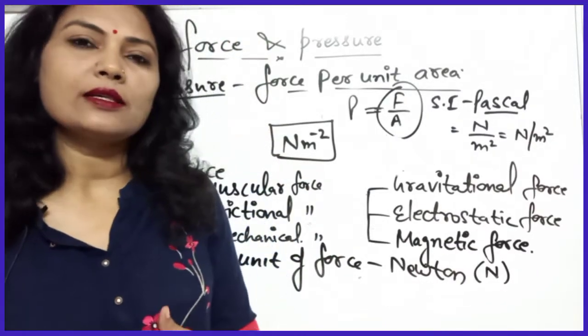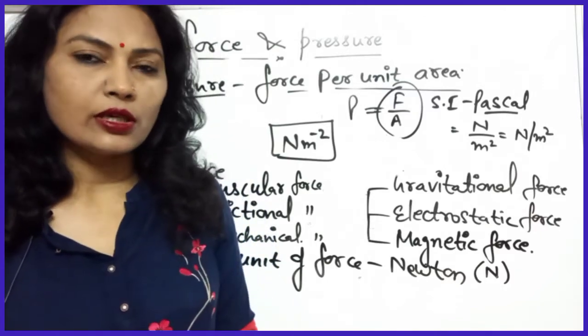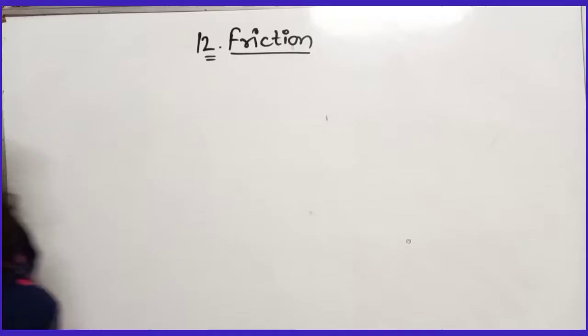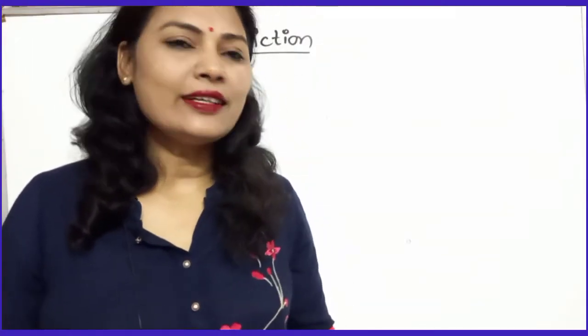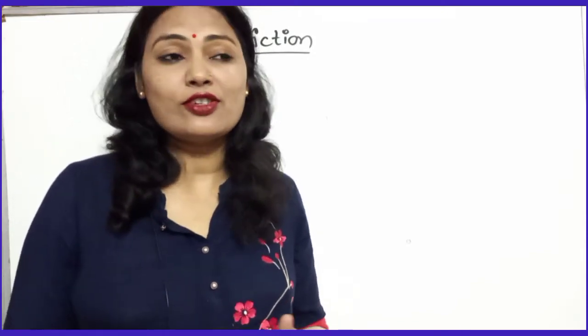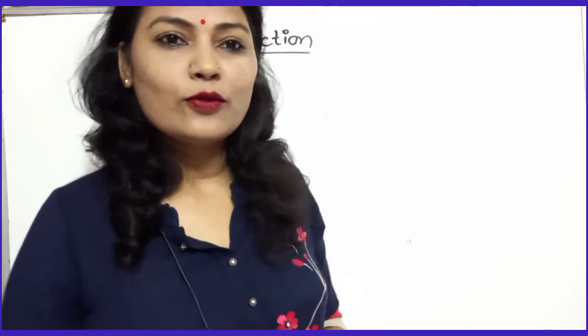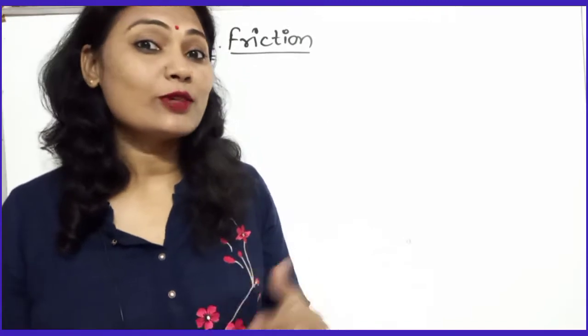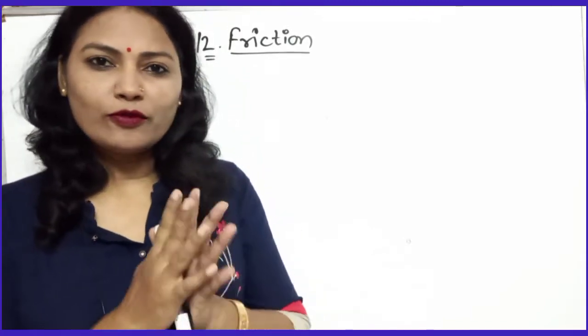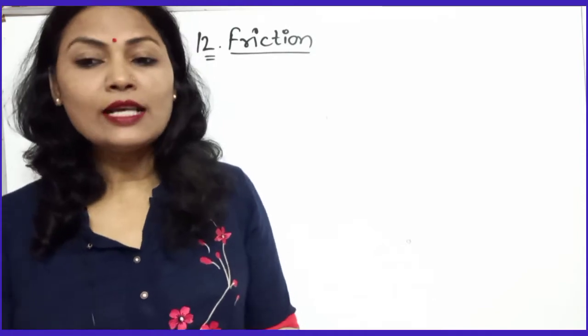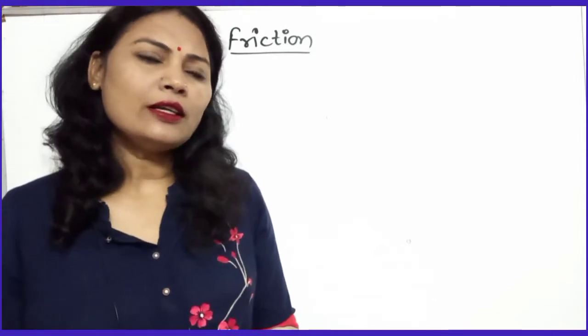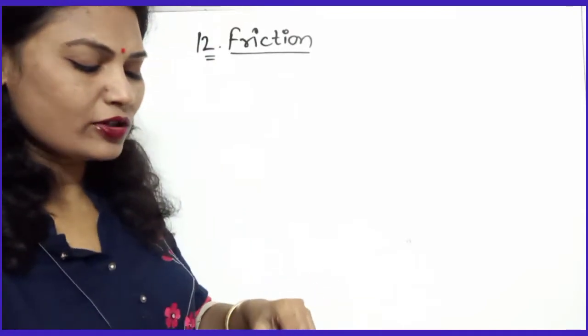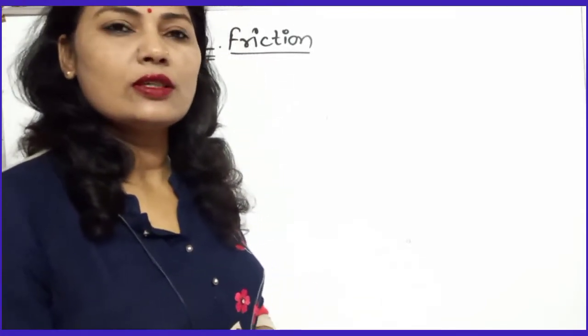Next I want to discuss the next chapter, that is friction. Okay. So now I would like to explain the next chapter, that is friction. You know what friction is, as I told you: the force that opposes the motion of an object is known as friction, or that is also known as frictional force. So that force which opposes the motion of an object is known as friction. Okay. Now what are the types of friction? You know the types of friction: static friction, then sliding friction and rolling friction.